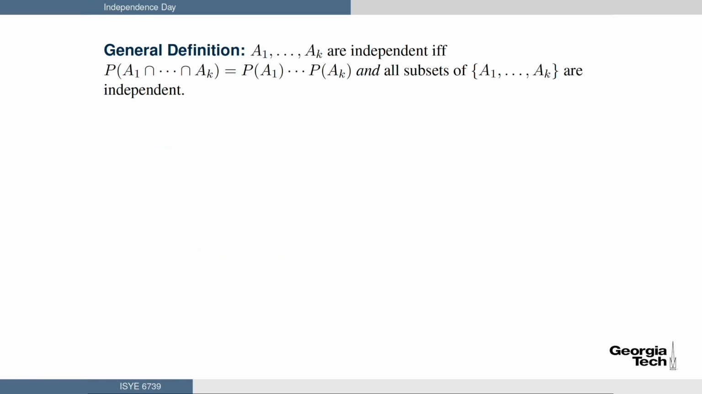Let me now give the general definition, and don't be afraid. This is not a big deal. Suppose A1 through AK are events. They're independent if and only if the probability of A1 intersect A2 intersect ... intersect AK equals the entire product P of A1, P of A2 ... P of AK, and here's the catch, for all subsets of A1 through AK. So that's what we did before. We had three things, and not only did the triple intersection have to work out, all the double intersections, all the subsets had to work out.